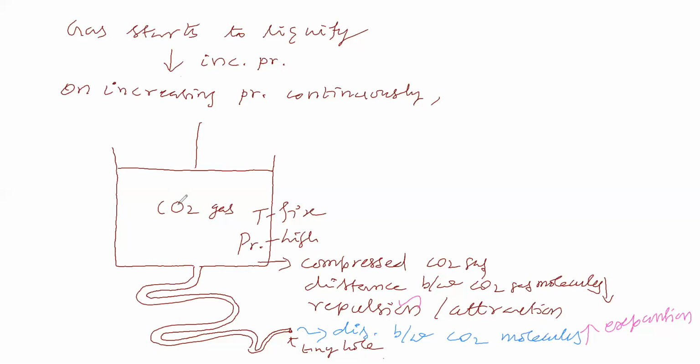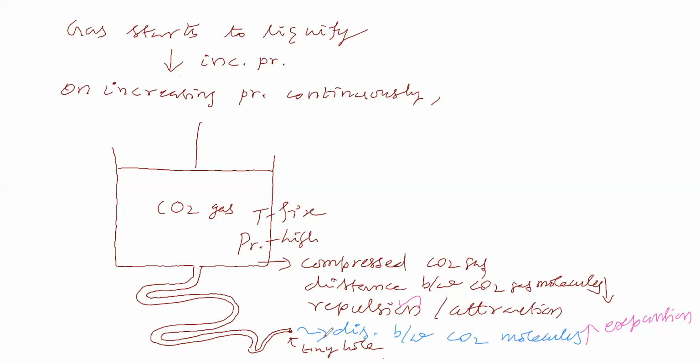Its nature in the sense it moves randomly. Wherever an empty gap is there, it will go. This movement is its nature, because it will not be at rest.